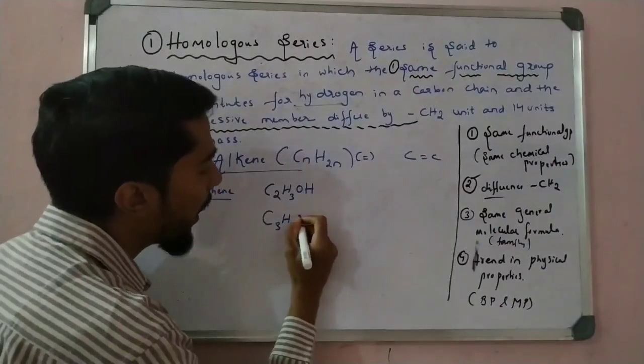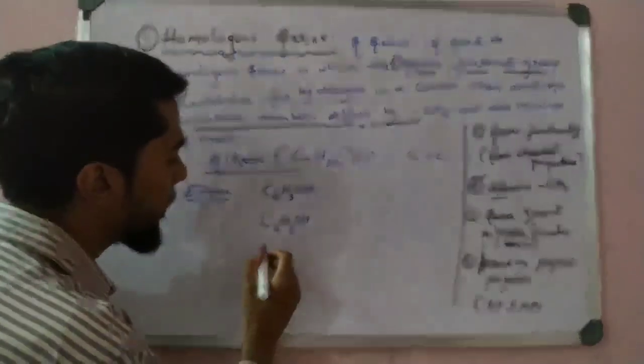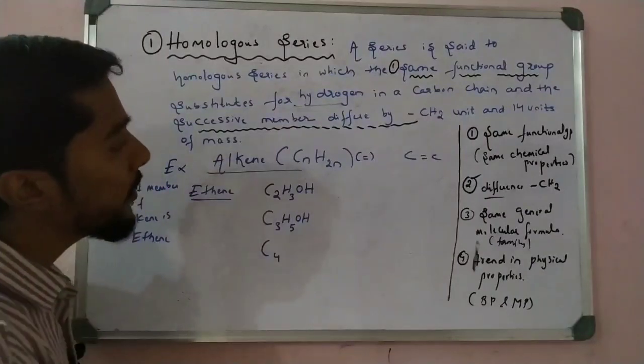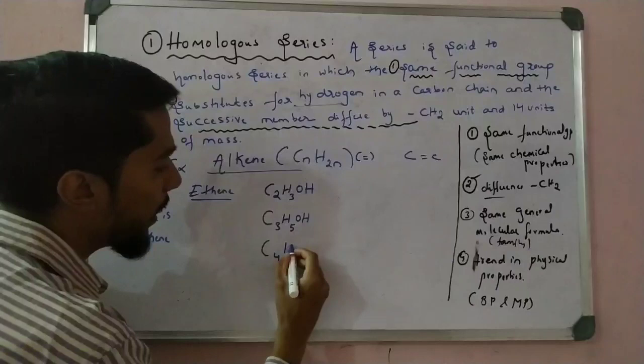Okay, 5, and in the place of one hydrogen I can take OH, and take another one. That is 4 carbon, that is butane. Okay, butene. So butene means 4 times 2 is 8. So I write here 8.